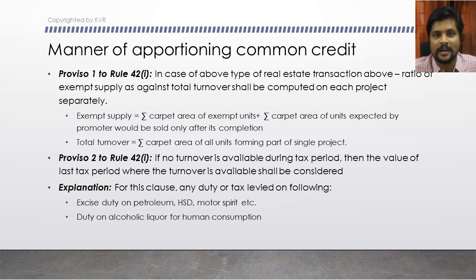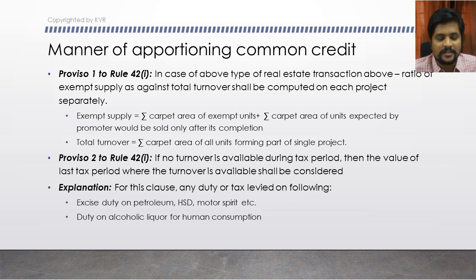See, here we are speaking about the turnover. For example, during the current period, you have input tax credit, but you do not have any turnover. In that case, how will you get the turnover? You can get the turnover which was available in your last period. The last period may not be the previous month. It could be the last period when the turnover was actually available. That could be your reference turnover, and that can be considered for doing this computation.